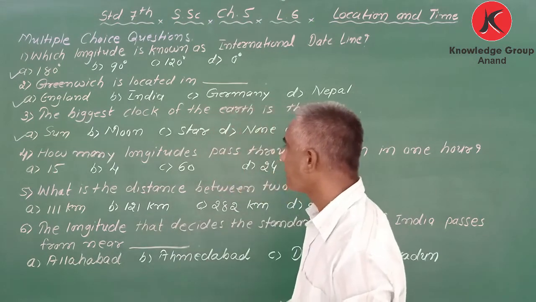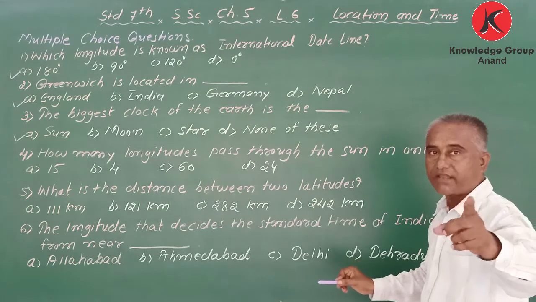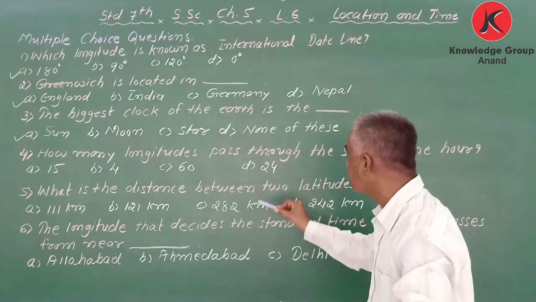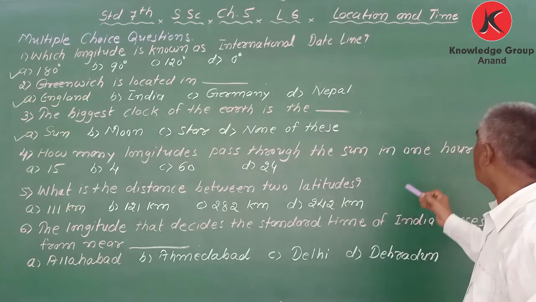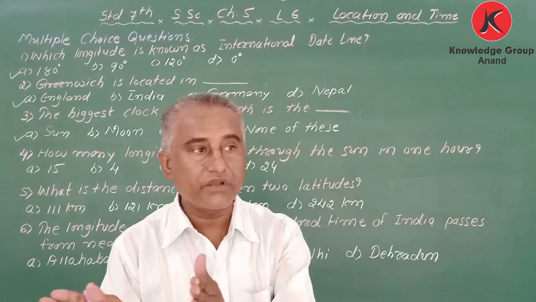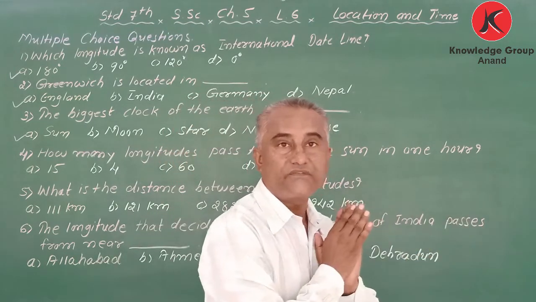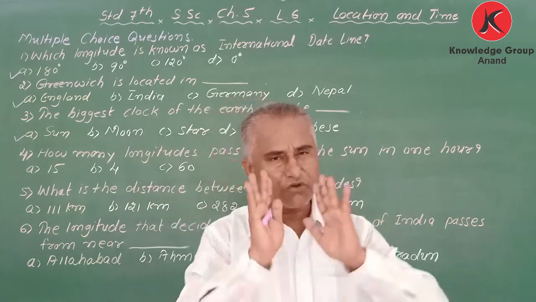Good. How many longitudes pass in front of the sun in 1 hour? Don't know? No problem, don't worry.